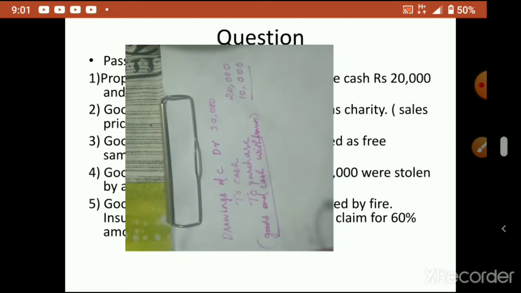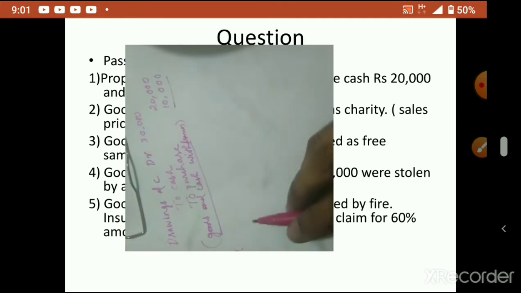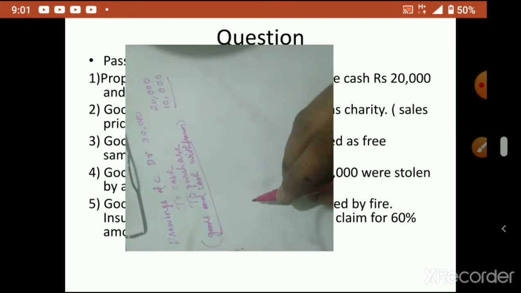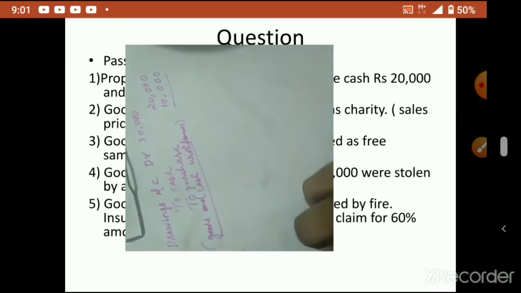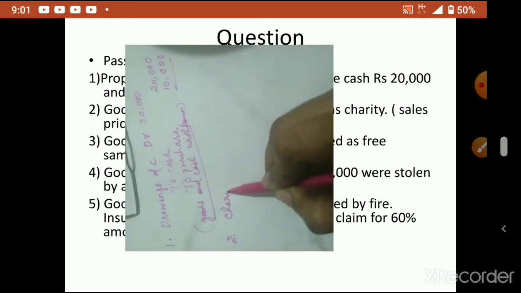Now the second one again, goods rupees 50,000 were given away as charity. The sale price is 60,000, but the sale price we will not see. So second case, what we write?